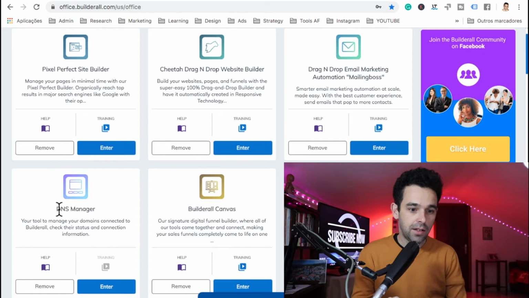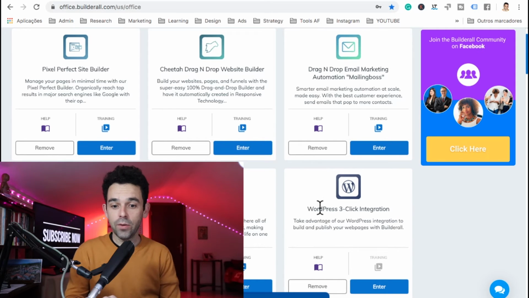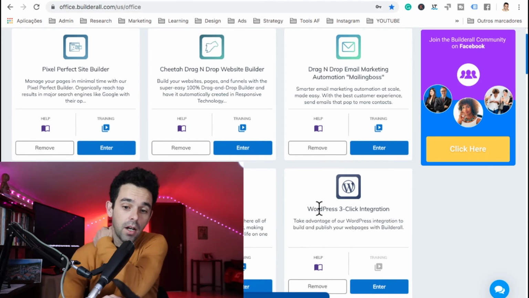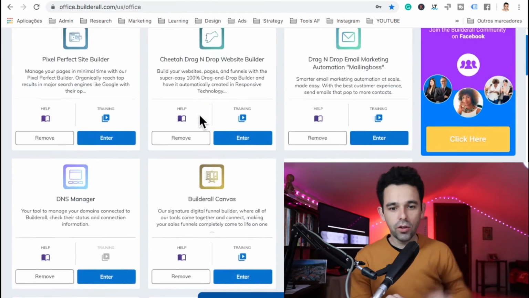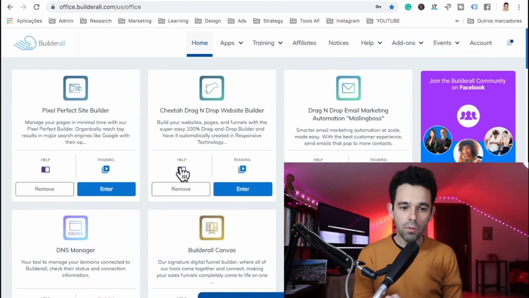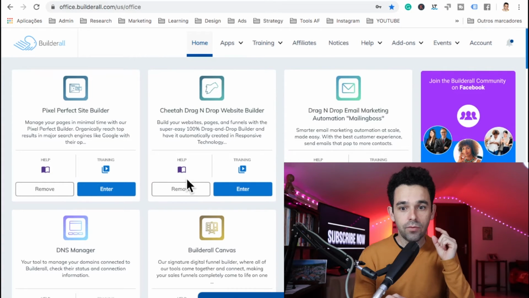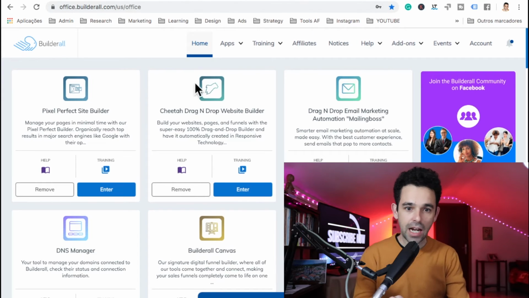Also, again, the DNS manager, it's where you can see how your domains are connected and all of that stuff. So that's important too. Here also I use this, which is WordPress. I have WordPress because I have my blog in there. So I also use that. All right. And so you have all the other tools. But again, always come to this help button so that they have videos showing you literally how to do it, right? And this is the dashboard of Builderall.